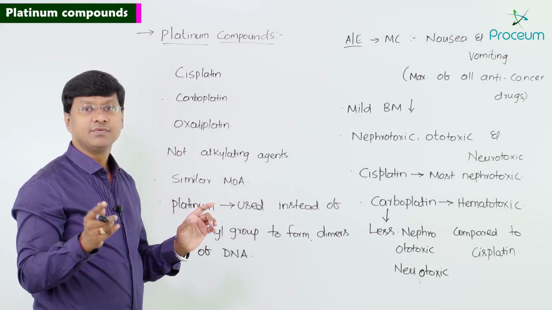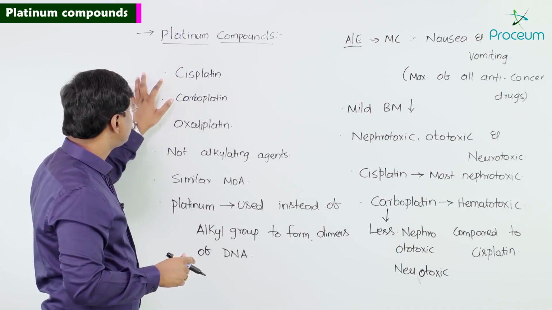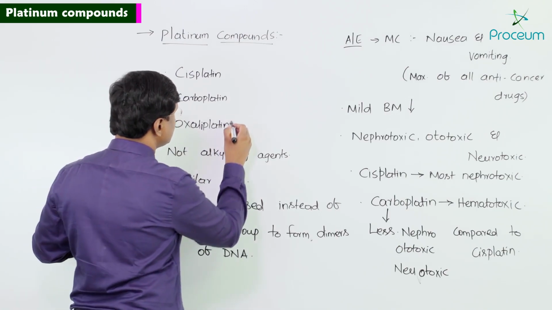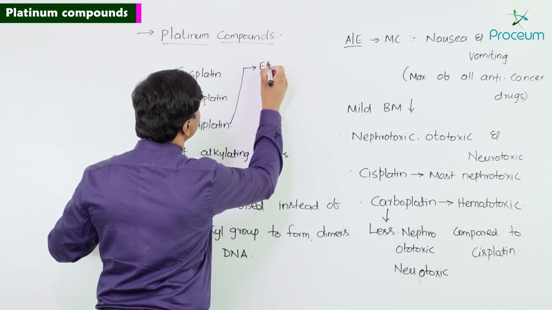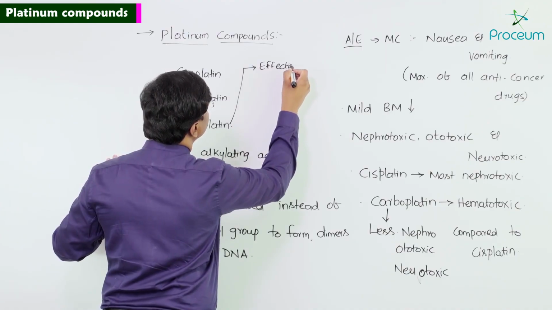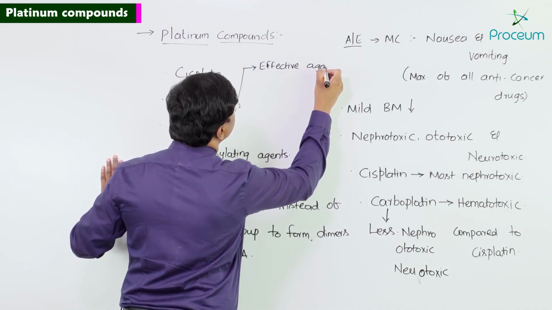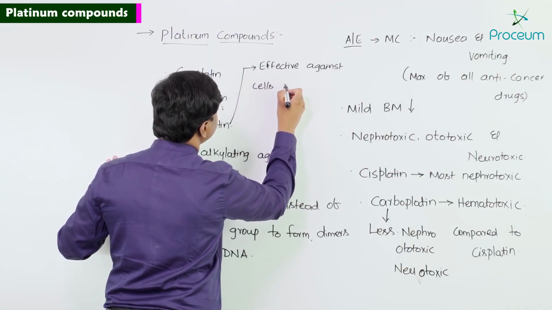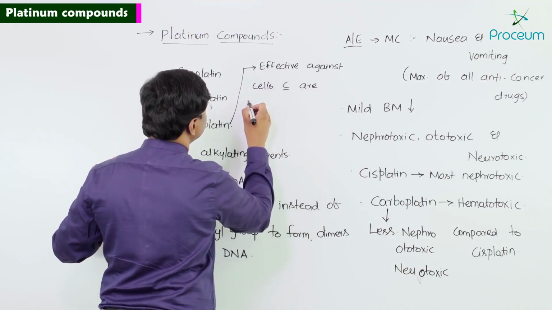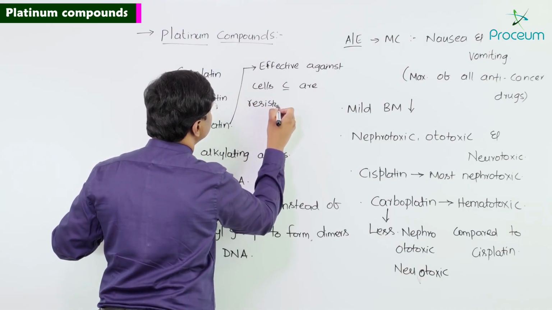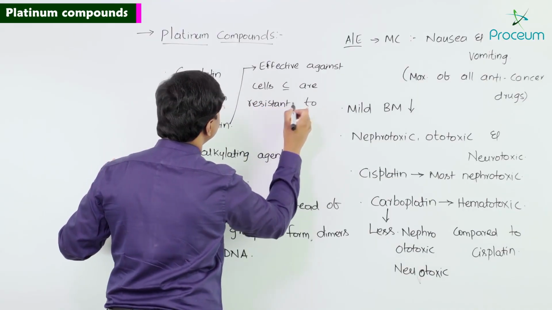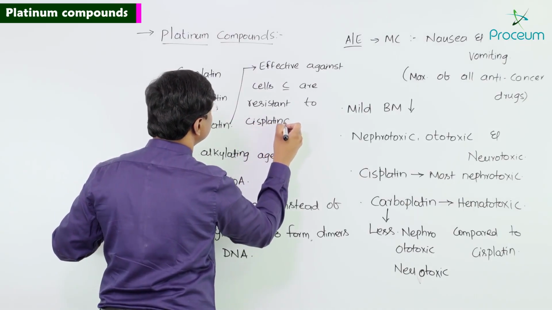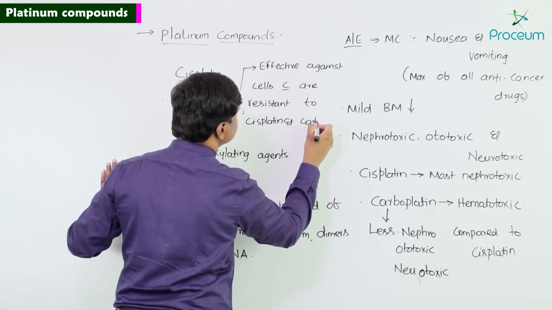Those cells which have resistance to cisplatin and carboplatin, that is where we use oxaliplatin.